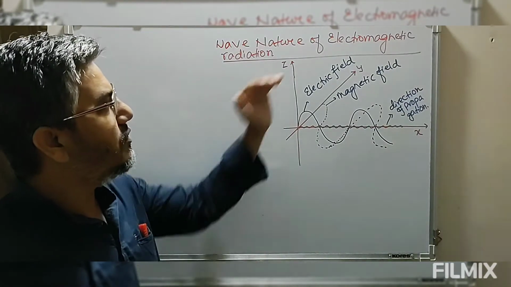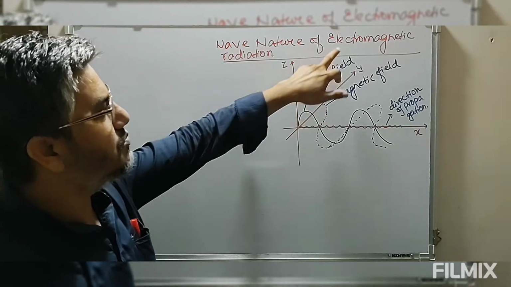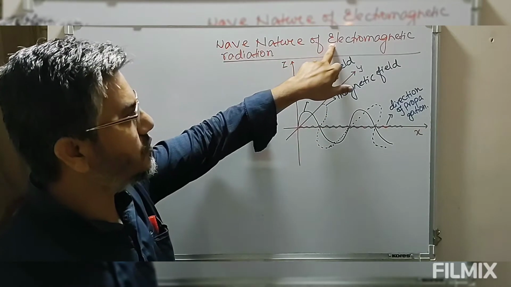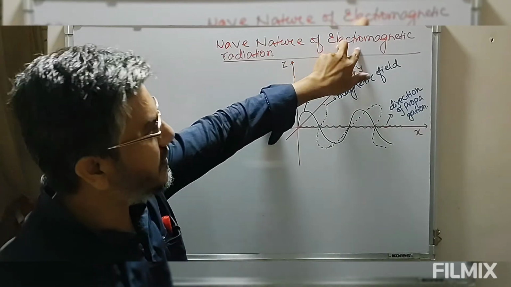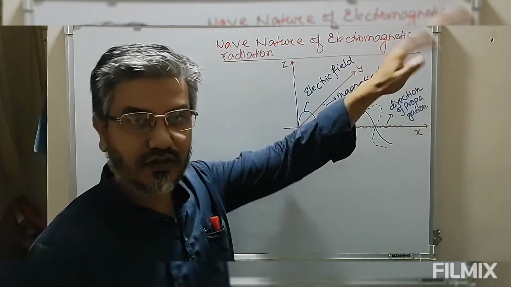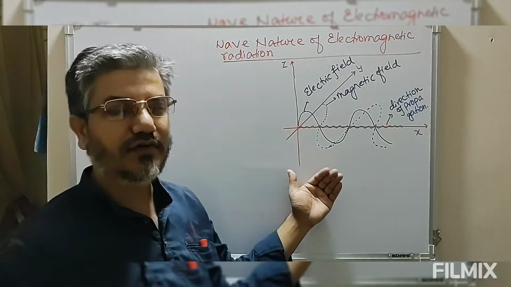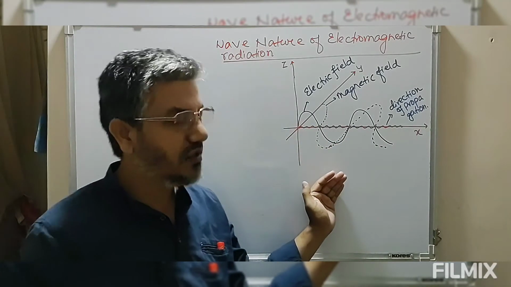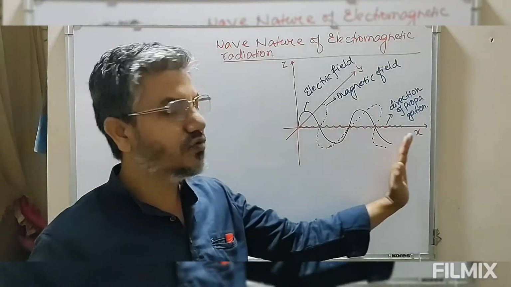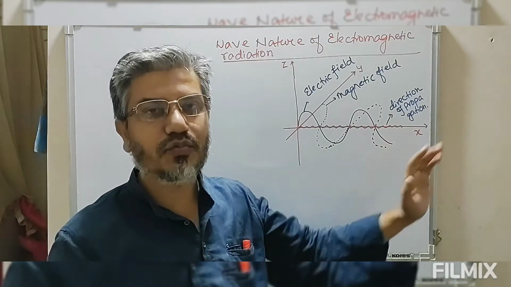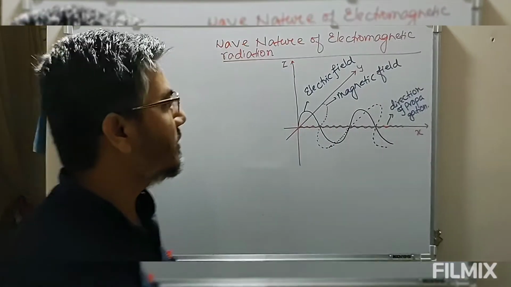So that is the meaning of electromagnetic radiation: radiations which are associated with an electric field and a magnetic field during propagation. The electric field and the magnetic field will be perpendicular to each other as well as perpendicular to the direction of propagation of the radiation.